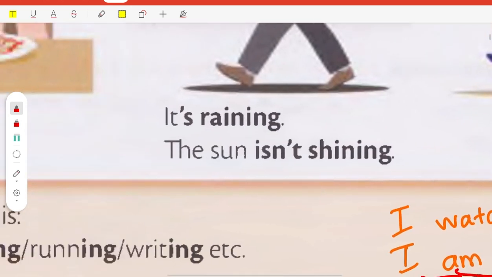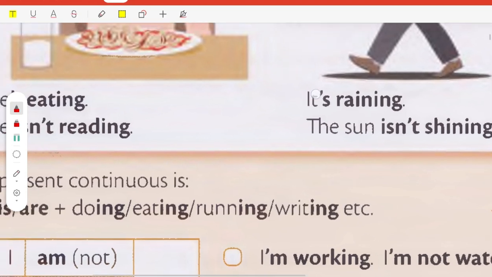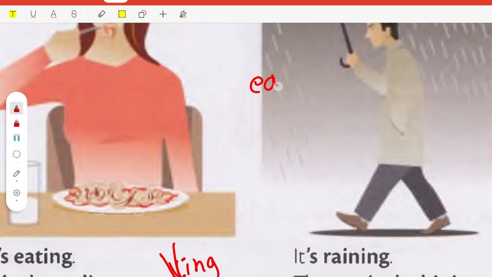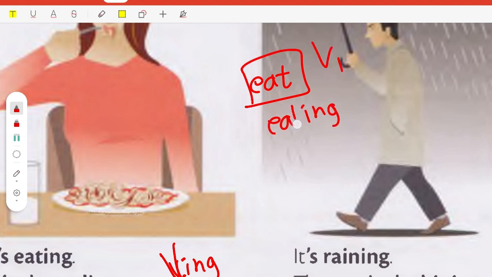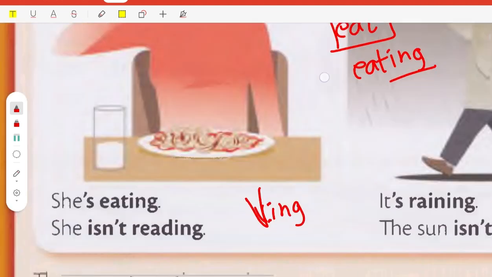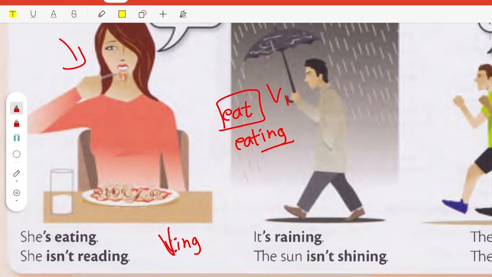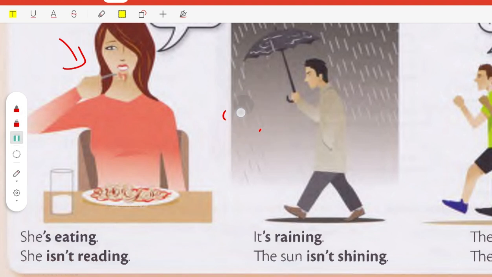So the continuous form is usually used with verb-ing, the -ing. I prefer to call it verb-ing. For example, if you take "eat," which I call verb one, and you add -ing, it becomes "eating." The verb with -ing is the continuous tense. You can remember it like that: the verb with -ing is the continuous tense.